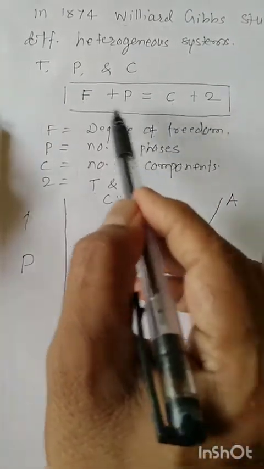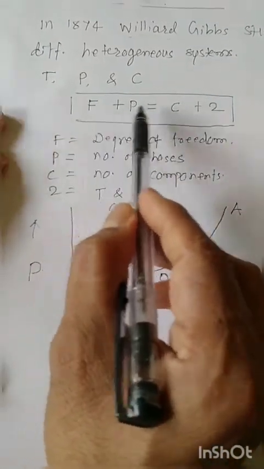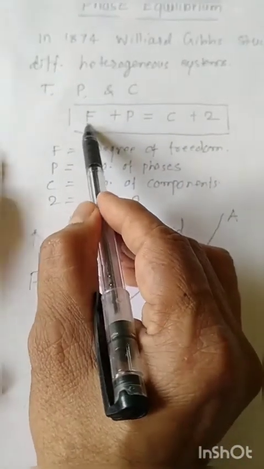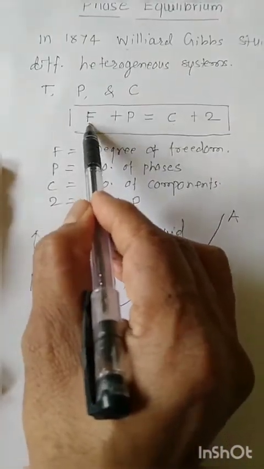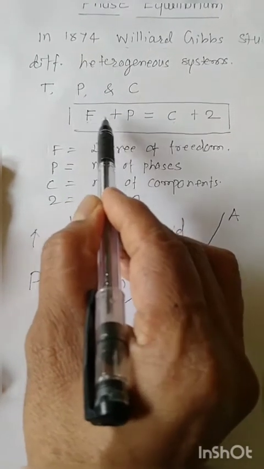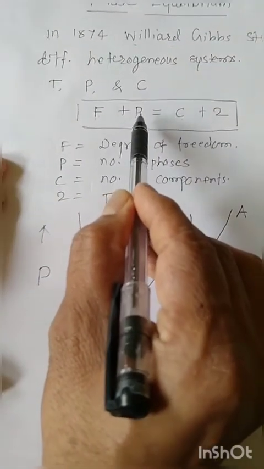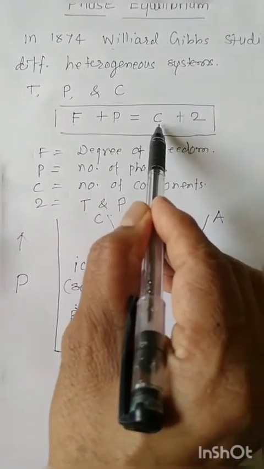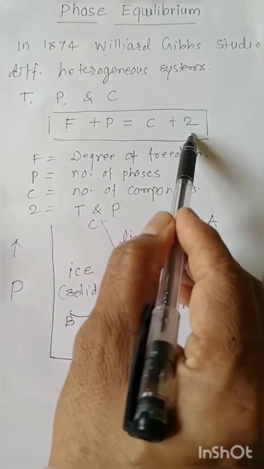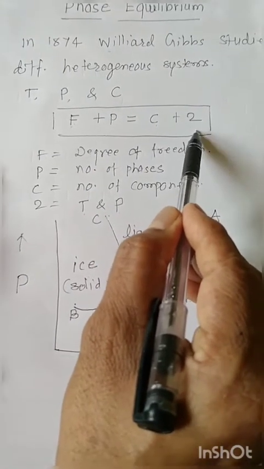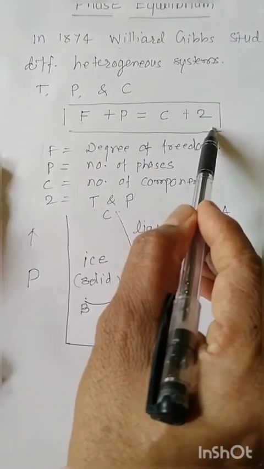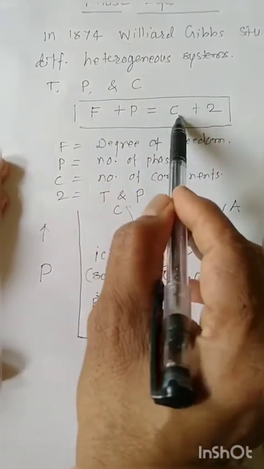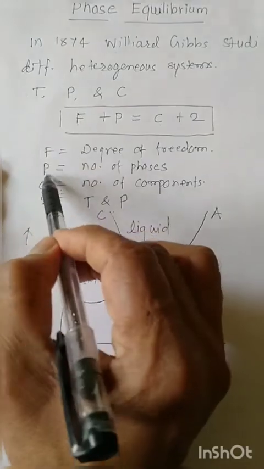The statement of the phase rule equation is: it states that the number of degrees of freedom plus the number of phases is equal to the number of components plus 2 in a heterogeneous system in equilibrium. This is the statement, and these are the terms we explain one by one.